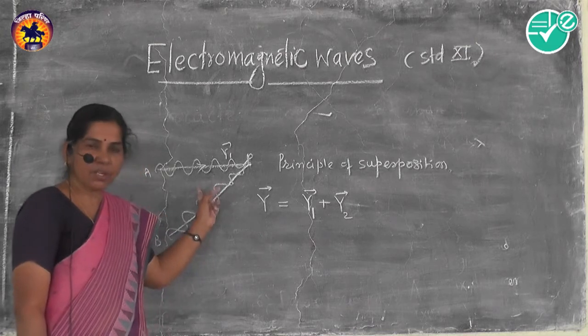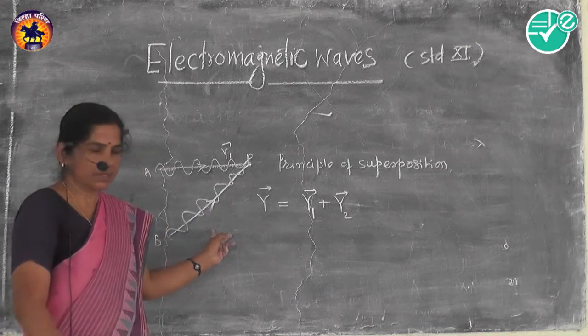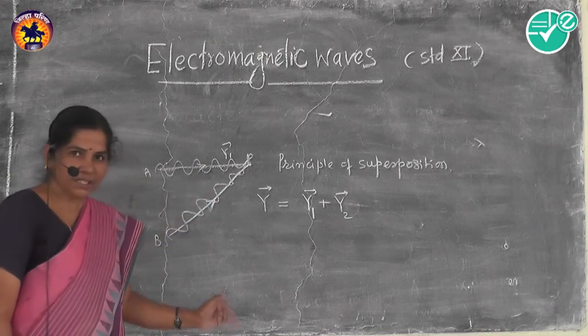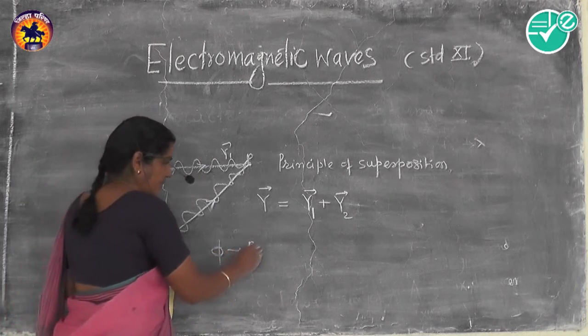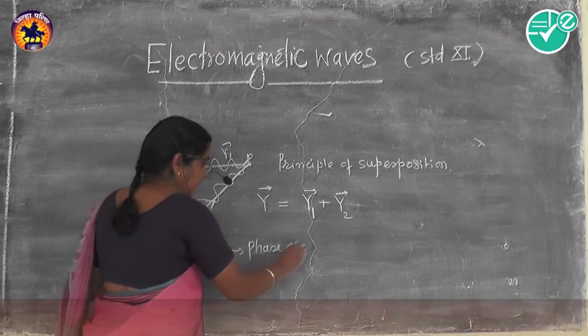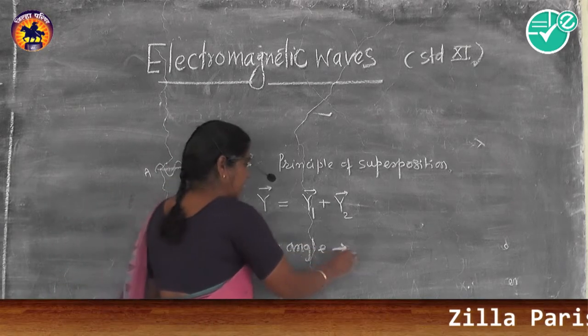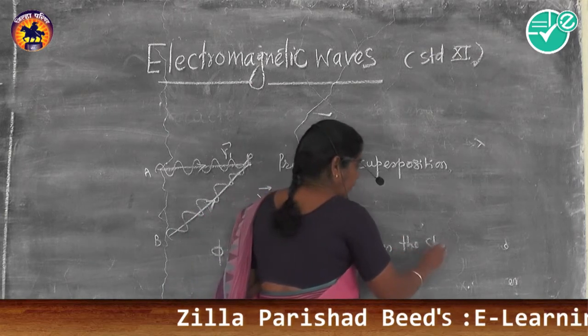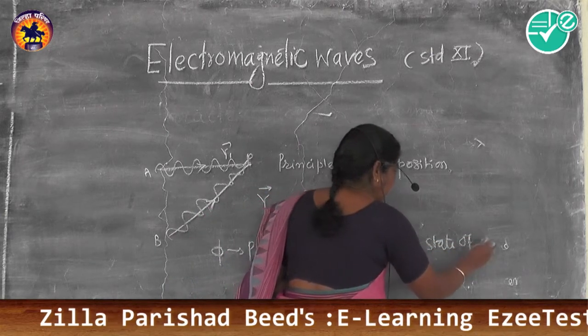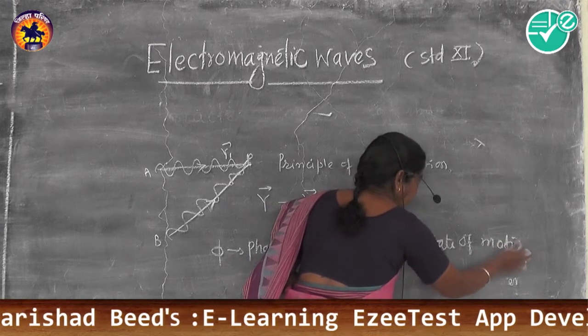The cancellation or enhancement depends on their phase. One more characteristic of a wave is that the phase or angle phi, the phase angle, is the angle which states the state of motion of the particle.